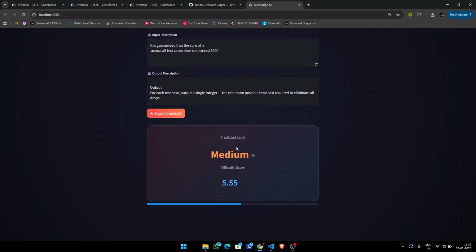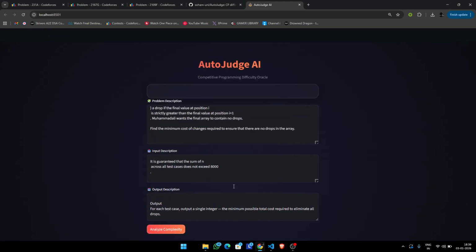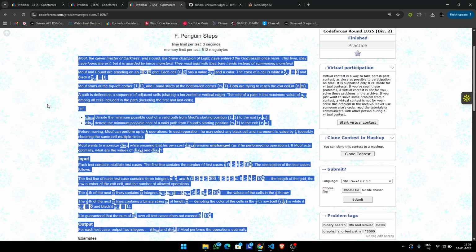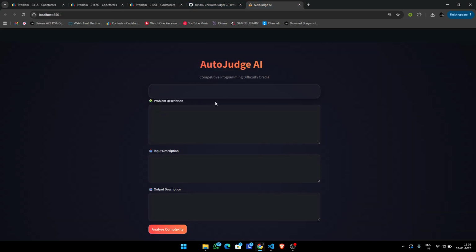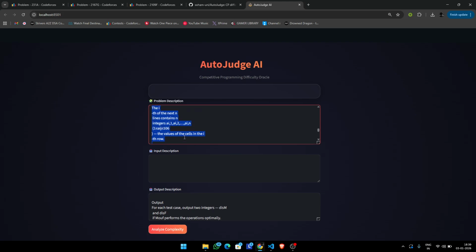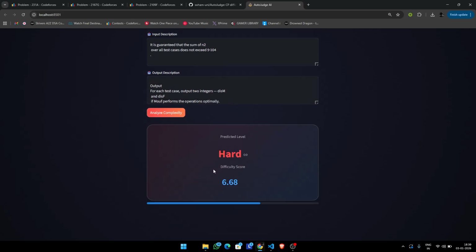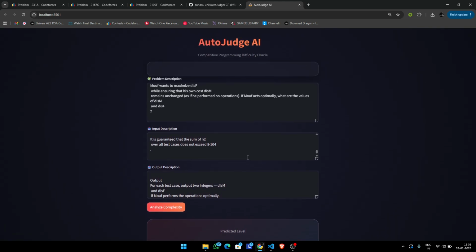Right, so we get a different score and a different predicted difficulty. Now this is a hard problem, as you can see. So let's see if our model can evaluate that. Right, so this completes our demo of the interface.